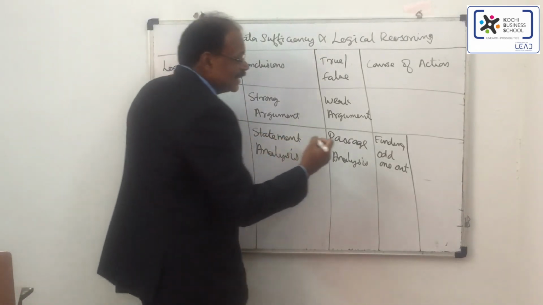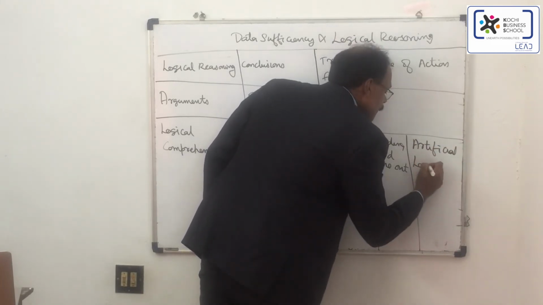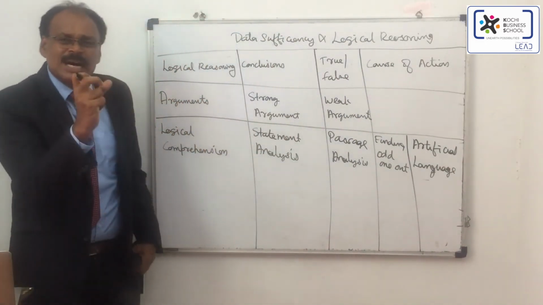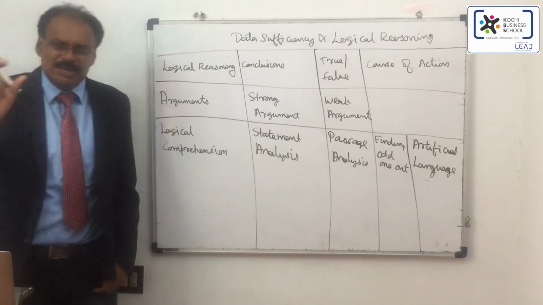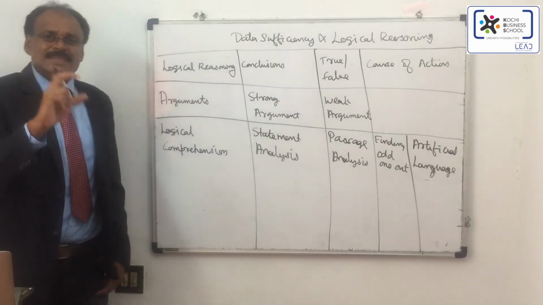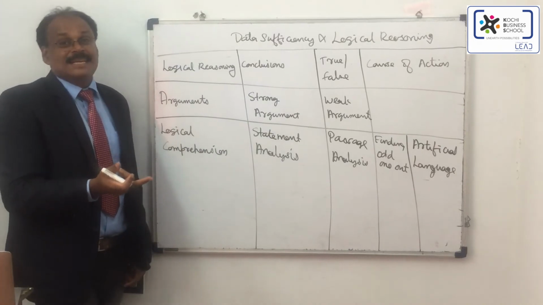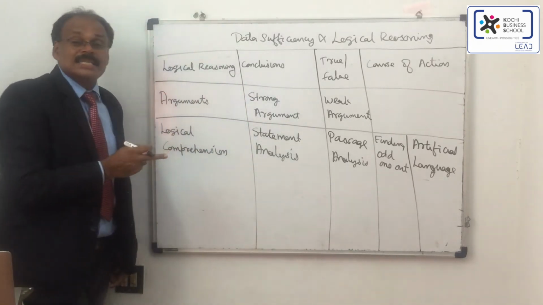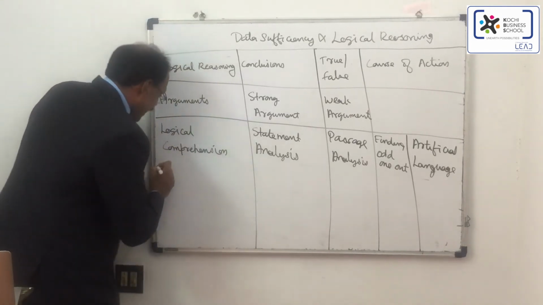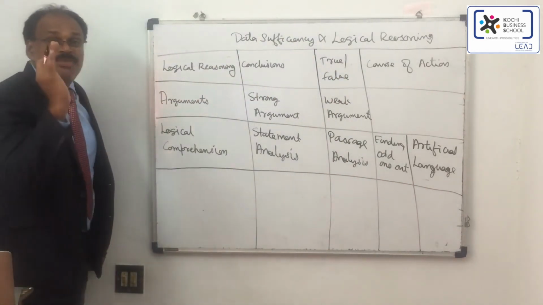Then there is another section called artificial language. They'll be giving a series of words or alphabets for a particular item or a particular statement. For 3-4 such statements, they'll be giving such a series of artificial language. Then you have to find which will be the artificial language for the next sentence. This type of questions you can find on a lot of websites that will help you for attending the KMAT examination.